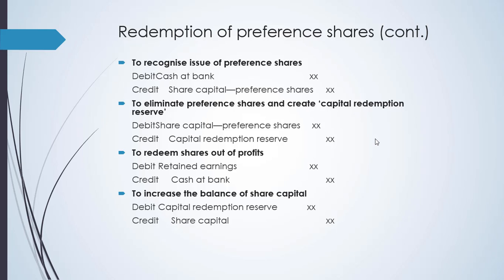Now to redeem a preference share out of profits, you have to debit retained earnings and then credit cash at bank. And then to increase the balance of share capital, debit share capital redemption reserve and then credit share capital.